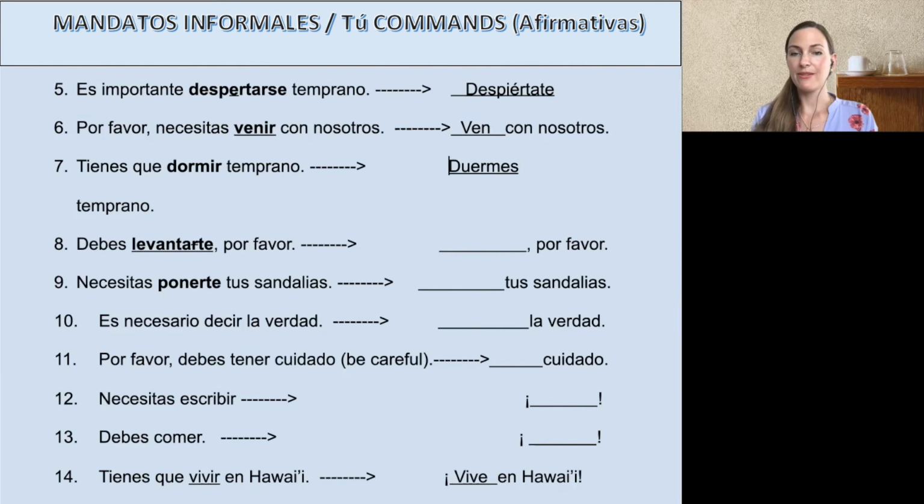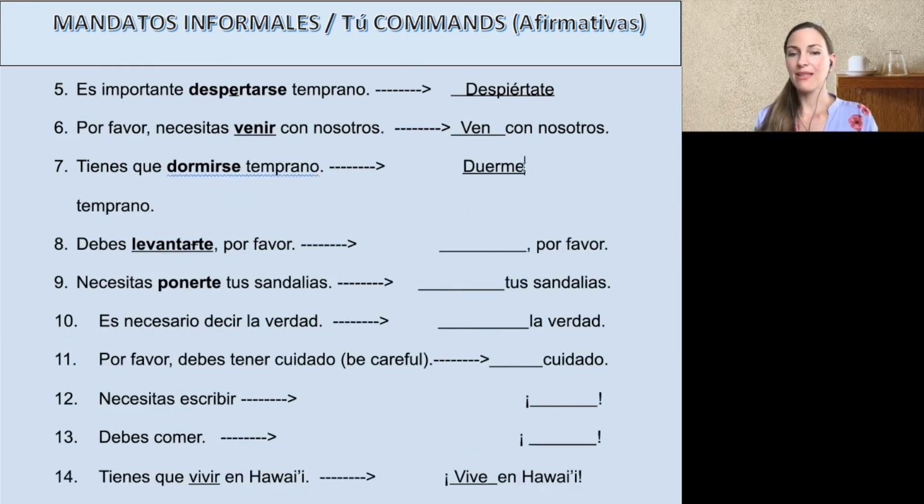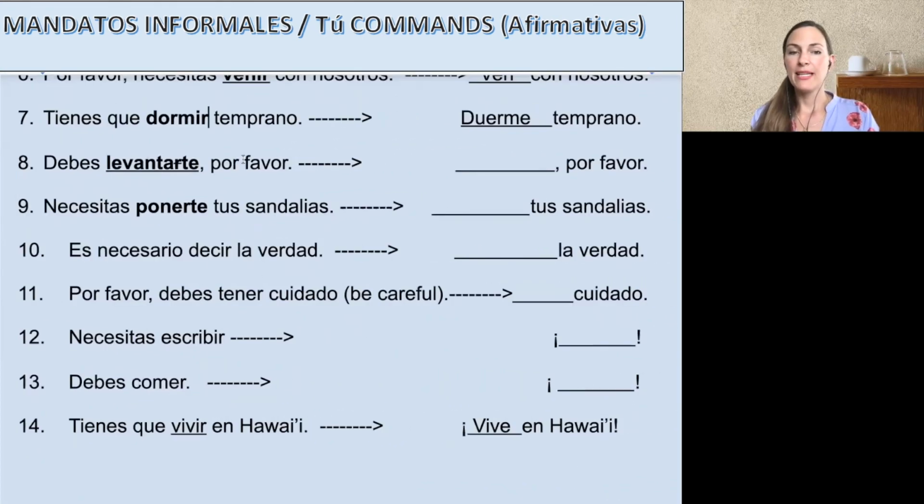Y luego, so that was paso uno. Paso dos, paso step, right? So paso dos, step 2. Quita el S, take off the S. Perfecto. Paso tres, think, is it reflexive? Was there a se here that I need to change? No. Perfecto. Sometimes we do have dormirse, right? To fall asleep. In that case, if it were dormirse, not dormir, dormirse, what would this become? Not that. Duérmete. Okay, muy bien.